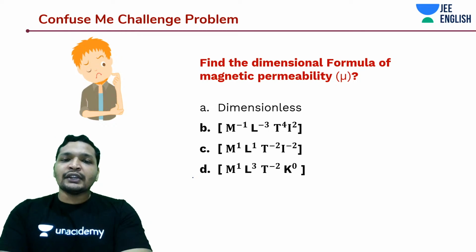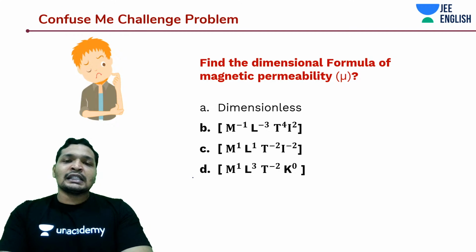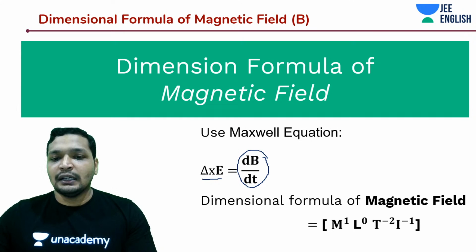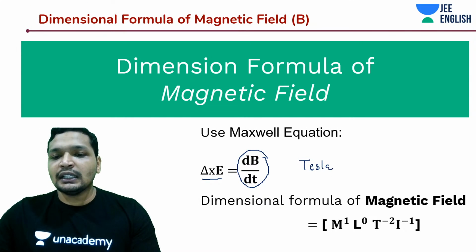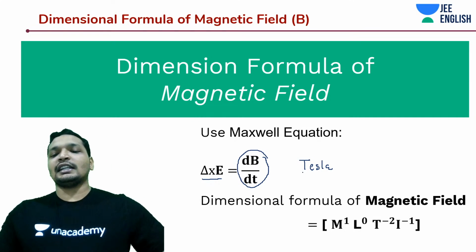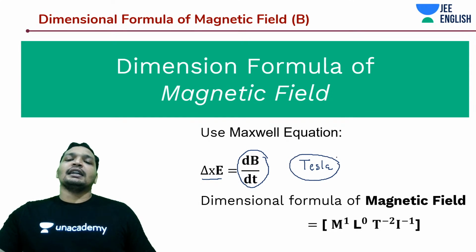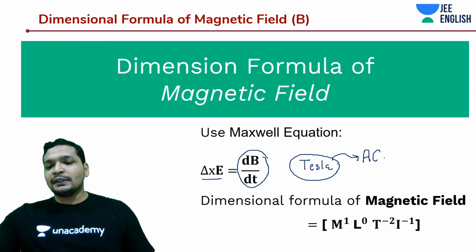So what is the SI unit of magnetic field? Tesla, guys. The SI unit of magnetic field is Tesla. Named after Tesla, the great electrical inventor, scientist, theorist, whatever you can call him. He came up with the idea of AC current.